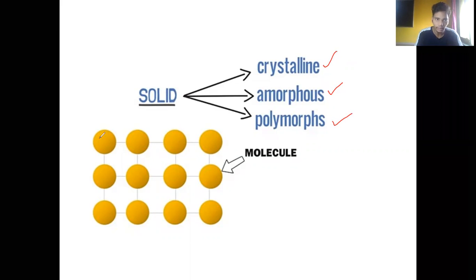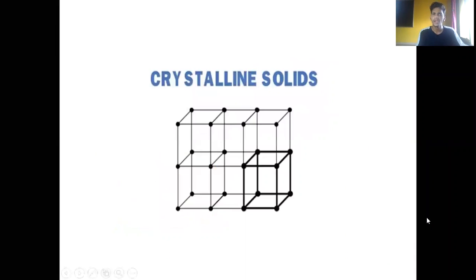You can see a beautiful structure of solid molecules here, and they are equidistant from each other. Always remember that in a solid, the particles are closely packed and equidistant from each other. That is the beauty of the structure, and that is the strength of the structure. According to that, it is crystalline, amorphous, and polymorph. Let's see each individual type of solid. Okay, let's see this crystalline solid.